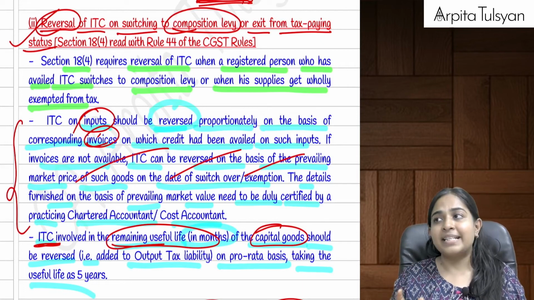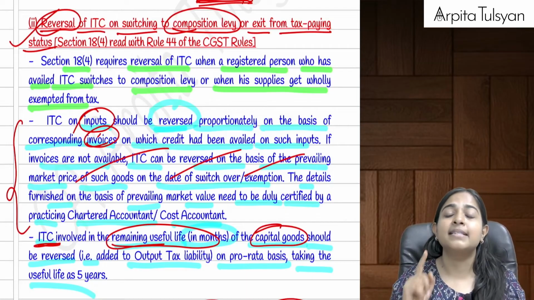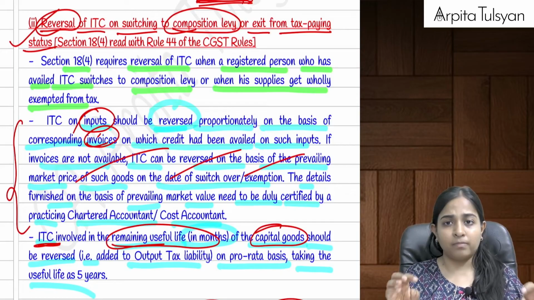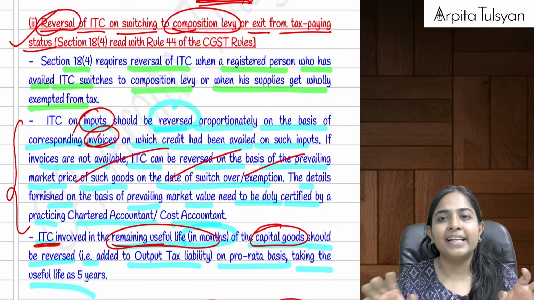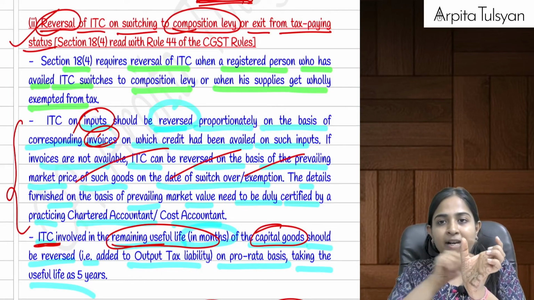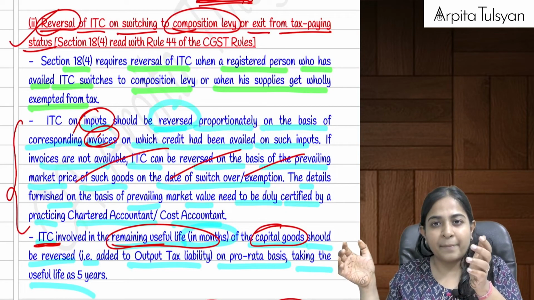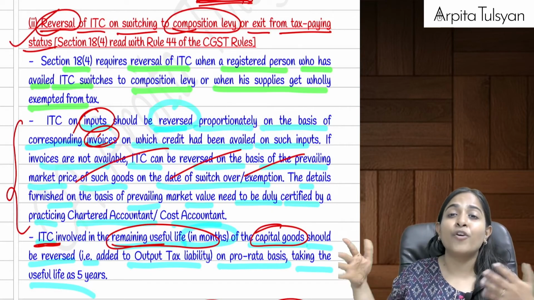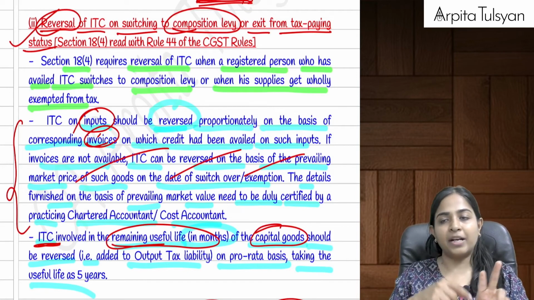Example, let's say I have used a particular capital goods, and this has to be calculated. The law calculates this in terms of months. Let's say I have used a capital goods for 45 months. So remaining tenure is how much? Remaining tenure is 15 months. So whatever was your ITC, divided by 60, multiplied by 15. Can I say this pertains to the ITC of the remaining period? This much should be reversed. Ma'am, why reversed? Because now it will be used for ineligible purposes. Yes, so the 2 ITCs, on goods and on capital goods, got reversed.